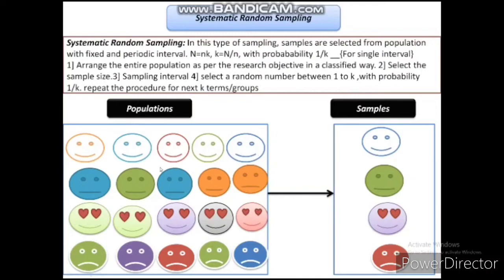So the selection from this interval of one person is 1 by k, that means 1 by 5. I have selected one person randomly. Then in the next interval I have selected again one person randomly. Then the selection is 1 by k. Then I will repeat this up to the next k-term groups. This is systematic sampling. Systematic means it is fixed and periodic. It will repeat itself.